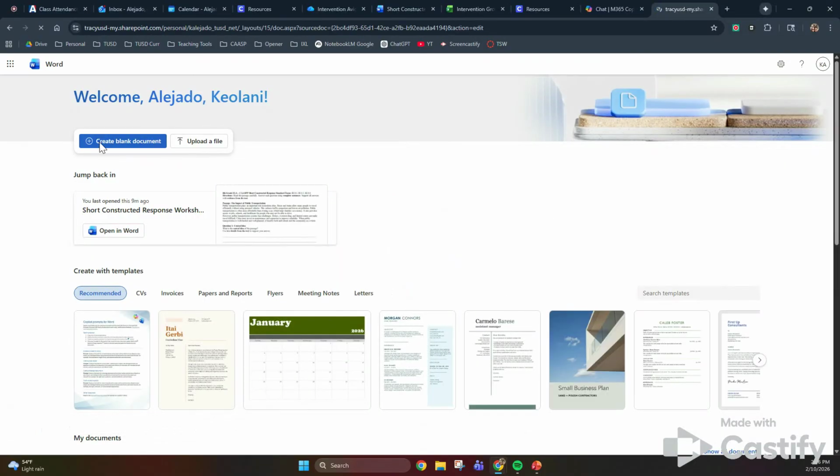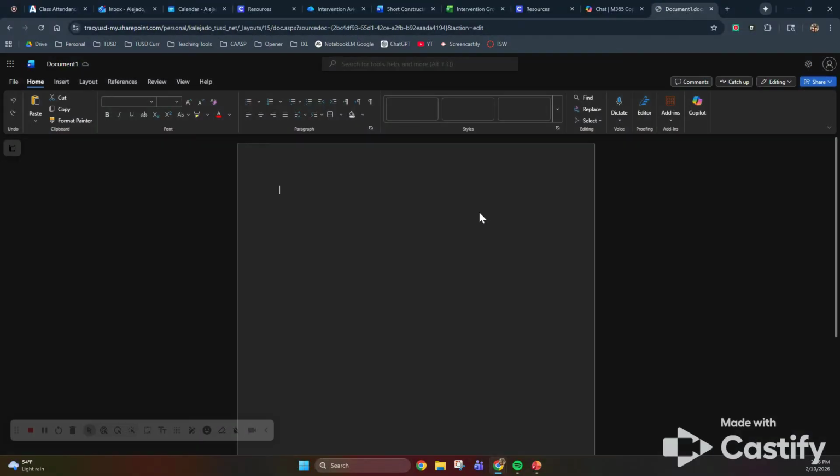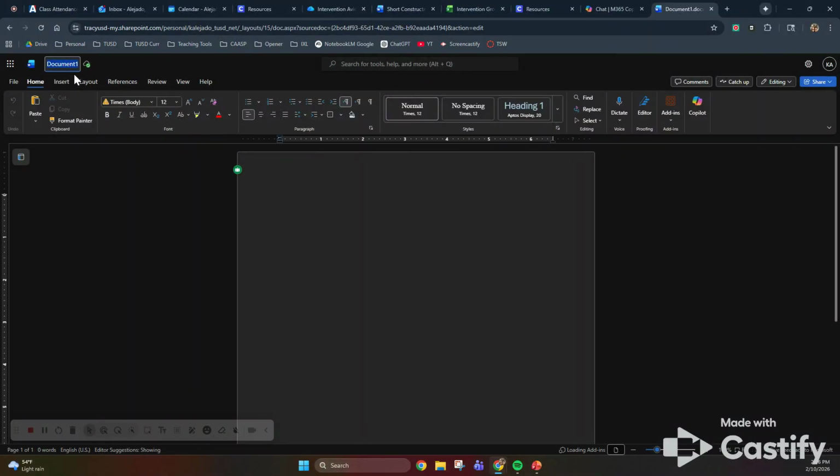create blank document, and then the naming is right here under Document. You click that, and you're going to name it your first and last name, your number, your period, the date you started typing, and the name of the assignment, which is Essay 1.